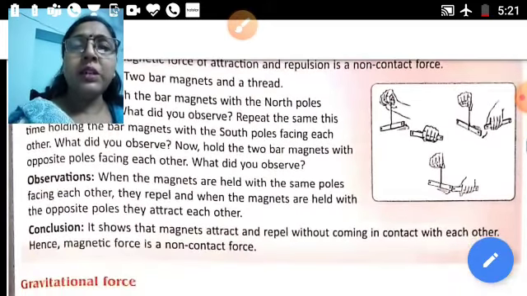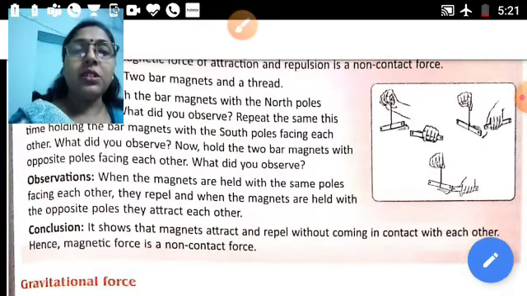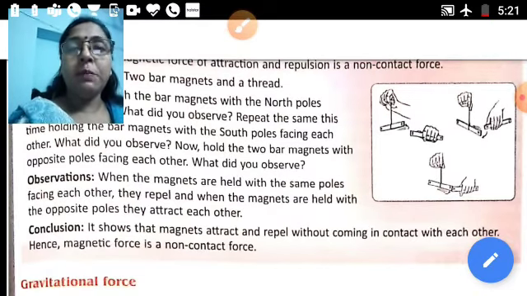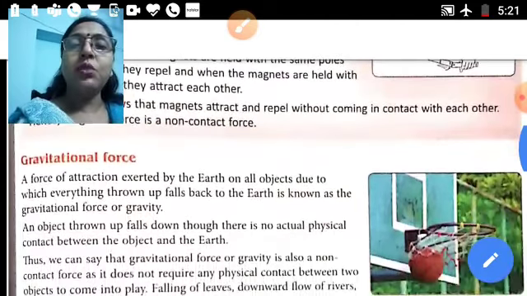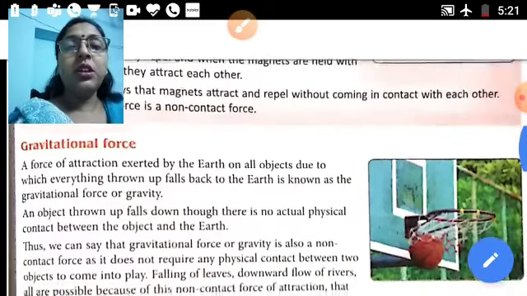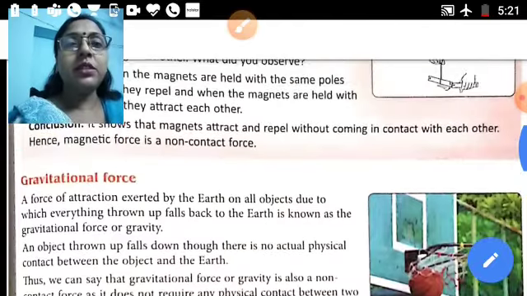So this makes clear that when the same poles of magnets are facing each other, they repel, and the magnets which are held with opposite poles attract each other. So it shows that the magnets attract and repel without coming in contact with each other. Hence magnetic force is a non-contact force. Now the third one is gravitational force.